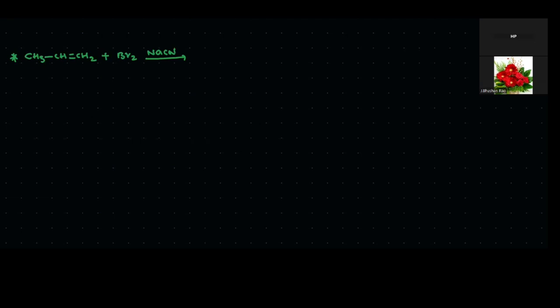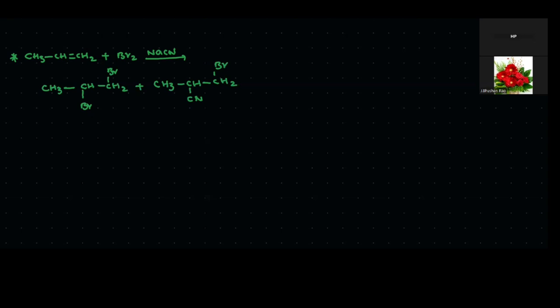That is also important. The product formation in this one is CH3 CH Br CH2 Br plus CH3 CH CN CH2 Br. Okay, so these are the products.